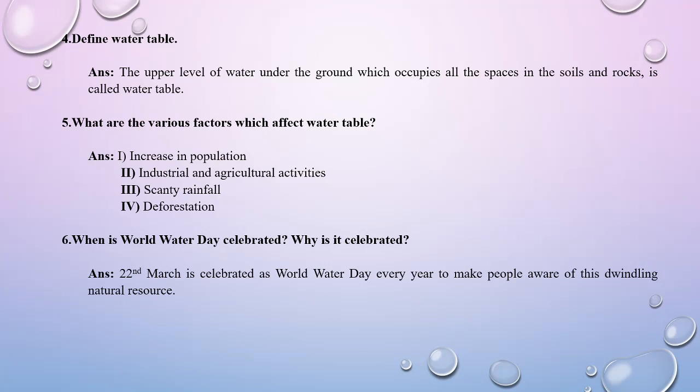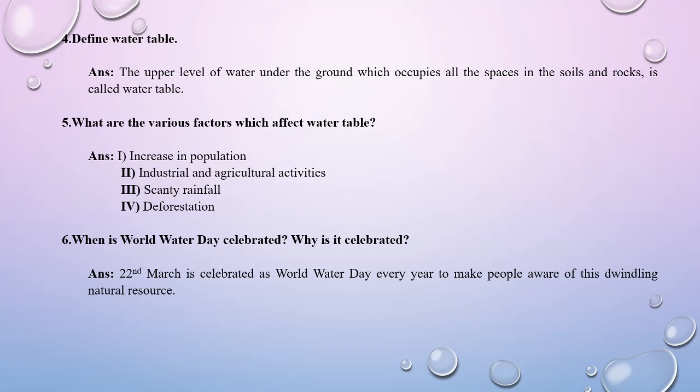Next question, what are the various factors which affect water table? You can tell by your common sense what the factors are. Number one, it is the increase in the population. Now how does increase in the population affect water table? Can anyone tell? The increase in the population can affect the water table because population increase means demand increasing. That means we need more and more water, and because the number of people increases, the demand for water also increases.